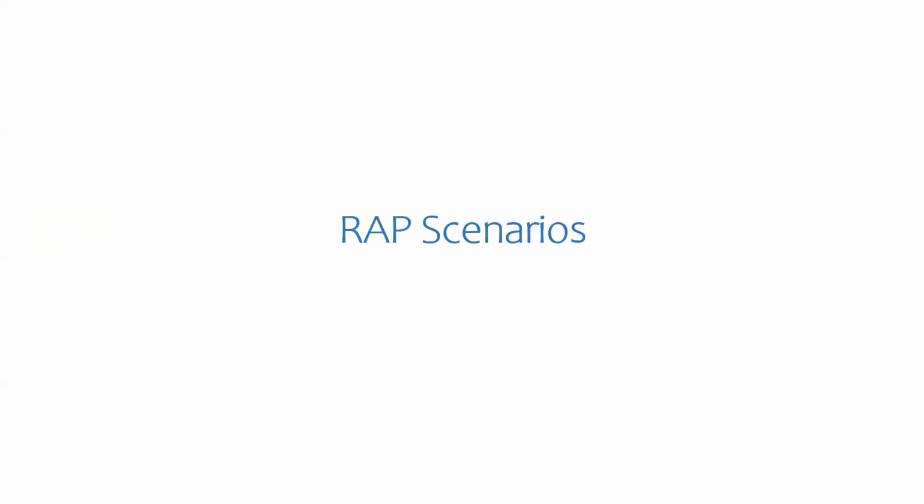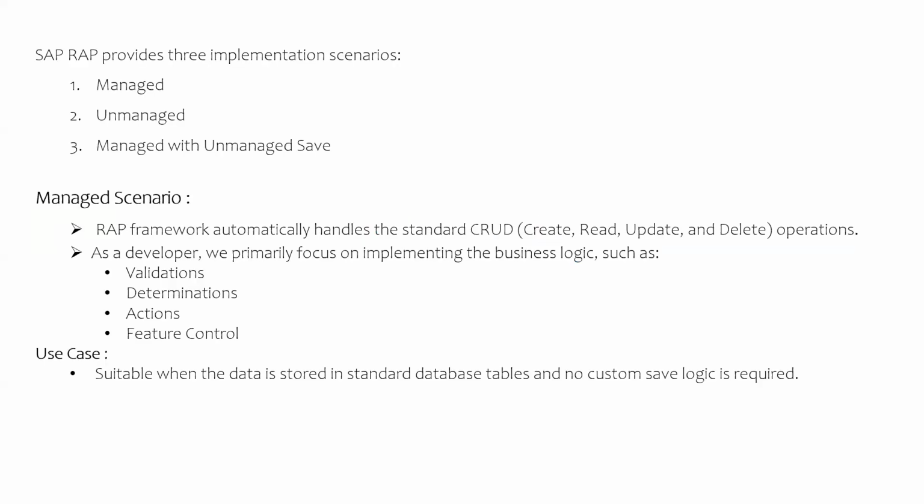In this session, I'm going to discuss RAP scenarios. Let's get started. Depending on the implementation type, we have three types of scenarios in RAP: managed scenario, unmanaged scenario, and managed with unmanaged save scenario.